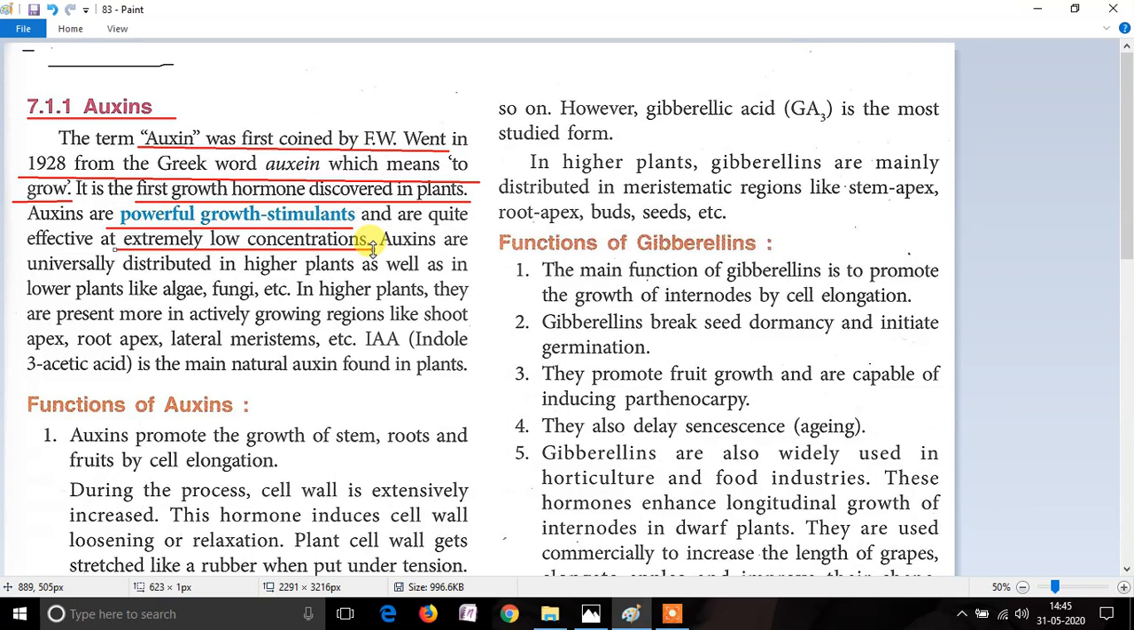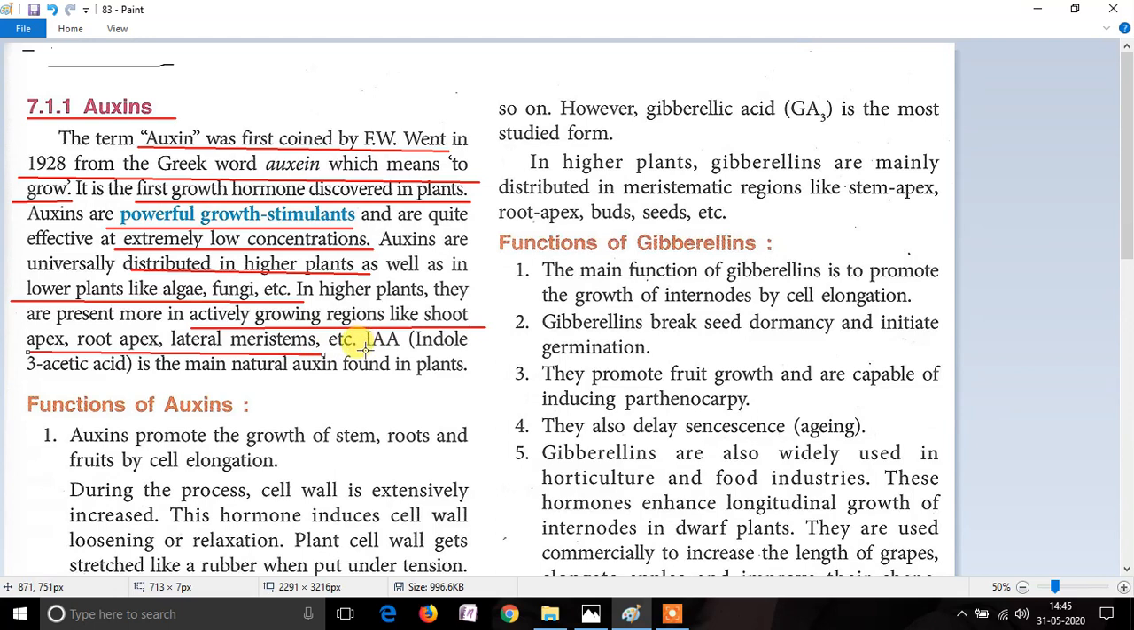This phytohormone auxin is usually distributed in all higher plants, as well as in the lower plants like algae, fungi, etc. It's present in every type of plant. In higher plants, it is actively produced at regions like shoot apex, root apex, lateral meristems. So this hormone auxin is produced actively at the tip of the root, at the tip of the shoot, and at the lateral meristems.